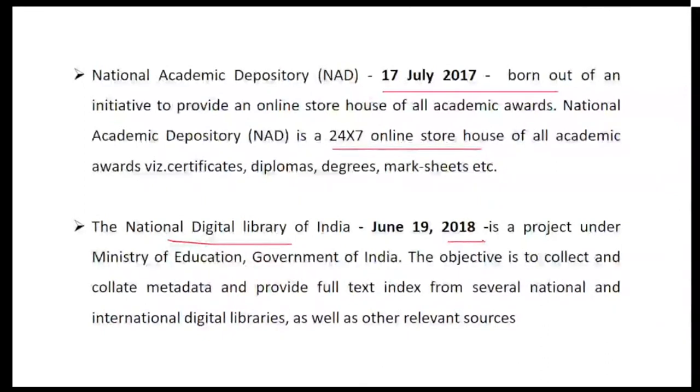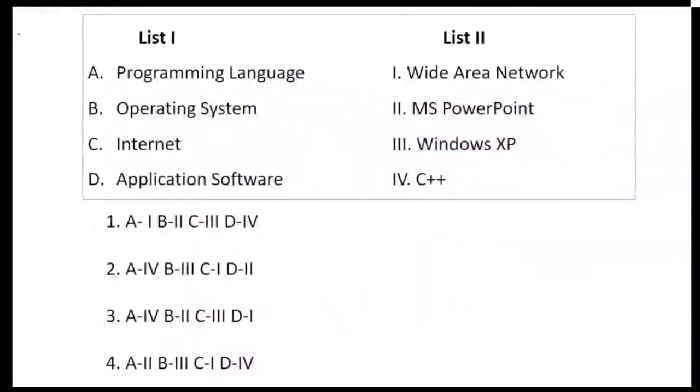Now coming to question number 13. We have list 1 and list 2. We have programming language, operating system, internet and application software.